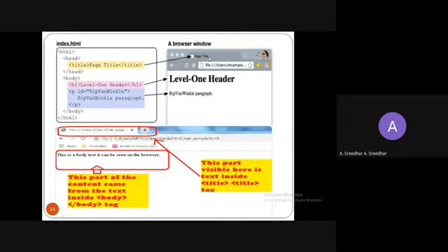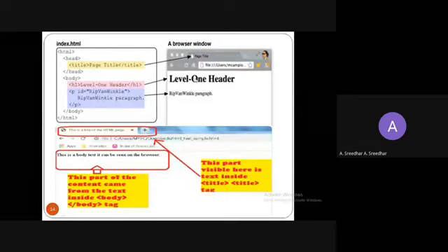title of the particular web page. That is called the title bar. You can call this the title bar. And this is the heading one. So heading one is in bold letters, right? This has to be written in the body tag. So whatever is written within the body tags is going to be displayed here.